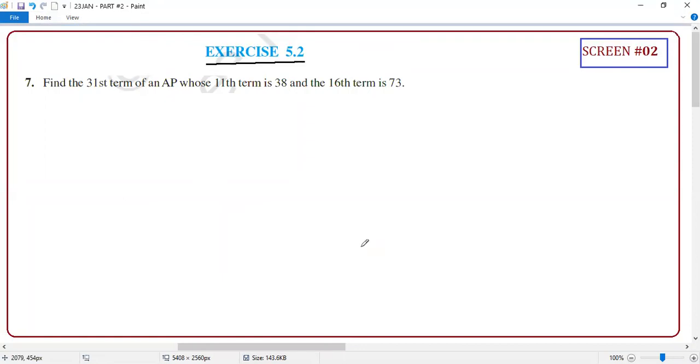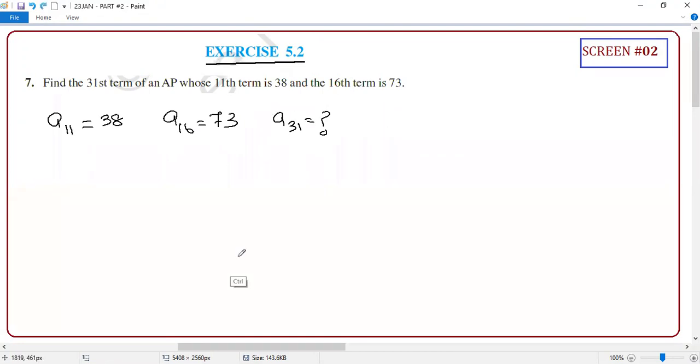So what is the question they are asking? They have given the 11th term and the 16th term. A11 is equal to 38, A16 is equal to 73. What are they asking? A31. Yes or no? Yes, sir. Now, what is your first duty, student?